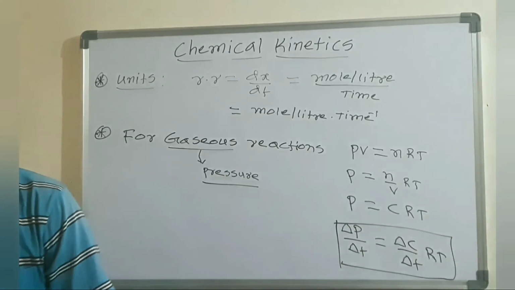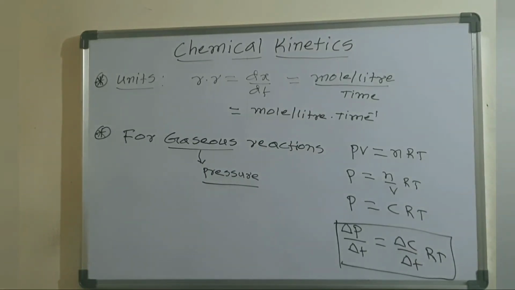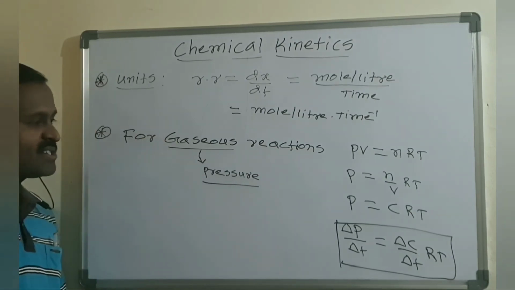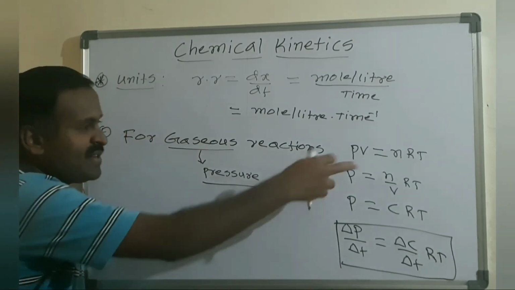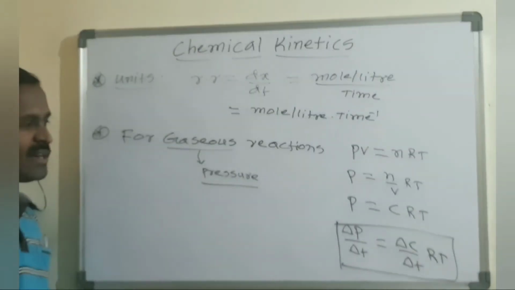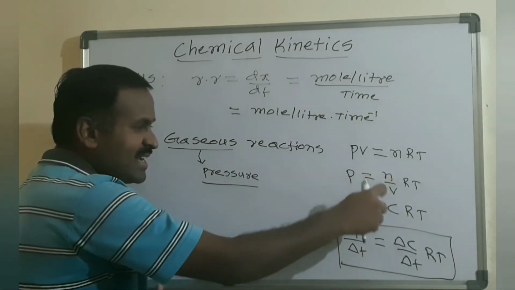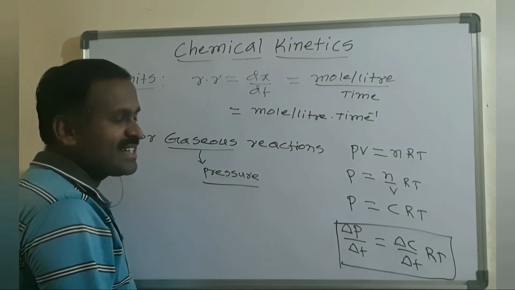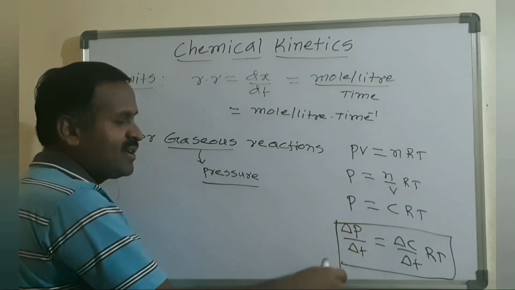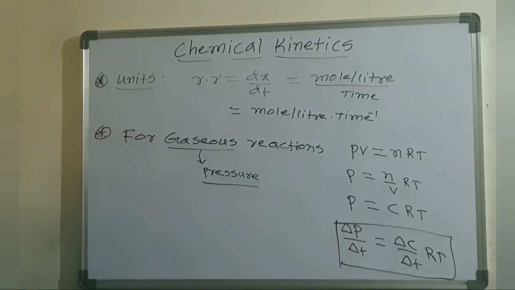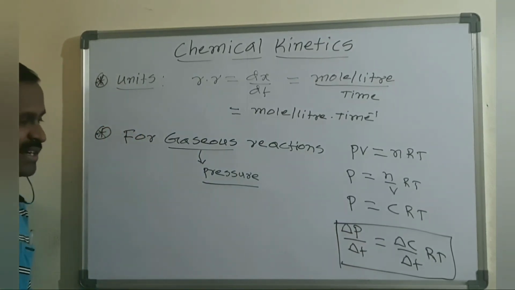Based on this, some problems are there. Whenever gaseous reactants and products are involved in the reaction, we write down the PV equals nRT equation. P equals n by V RT, P equals CRT. n by V is simply a concentration term, and if we take differentiation with respect to time, delta P by delta T equals delta C by delta T.